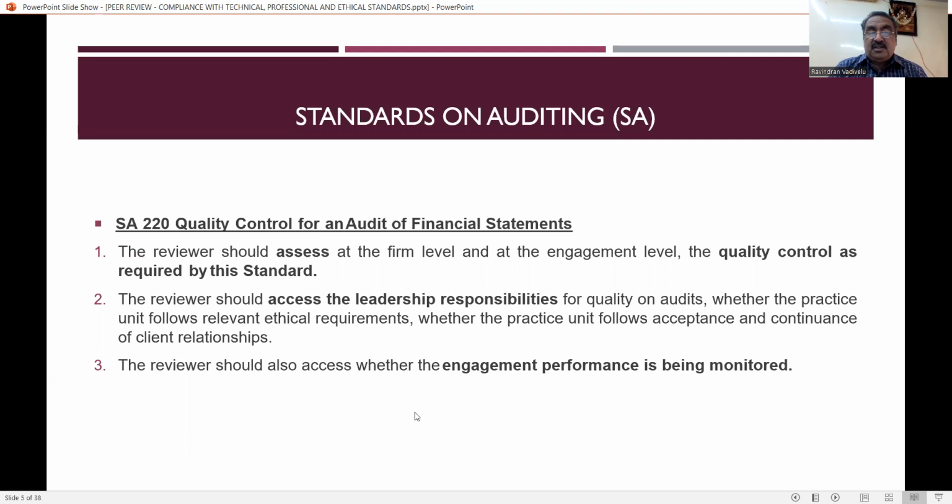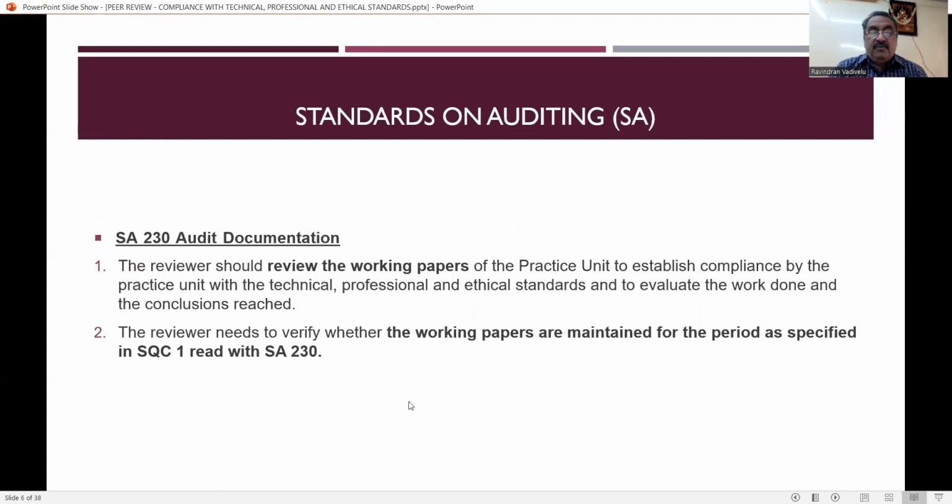So these are three things that one chartered accountant in the practice unit has to carry out. But as a reviewer, he has to review all these three things. Now SA 230, that is with reference to audit documentation. The reviewer should review the working papers. So it is a direct or indirect indication that all the practice units should maintain proper working papers, and they should have all the details in the working papers.